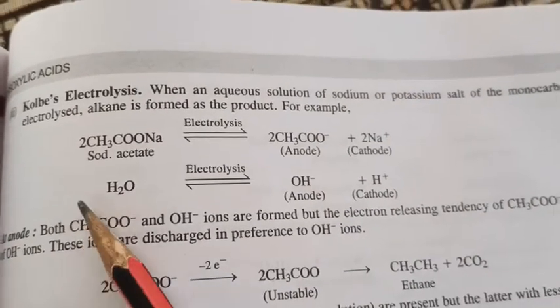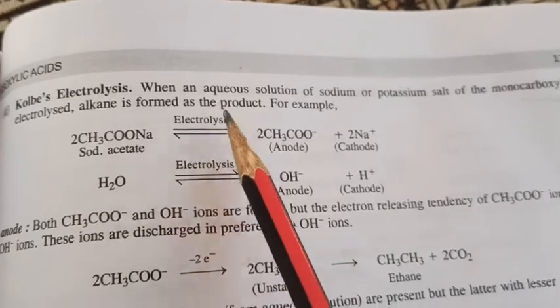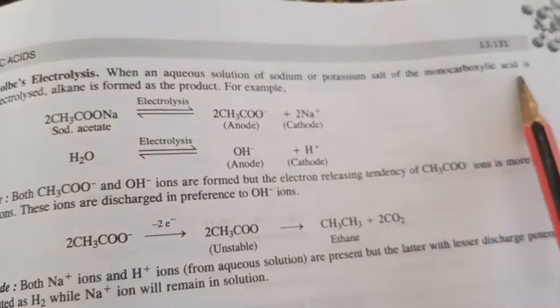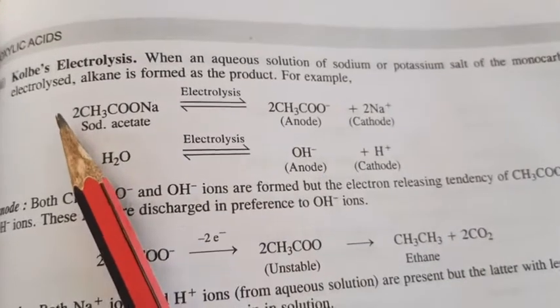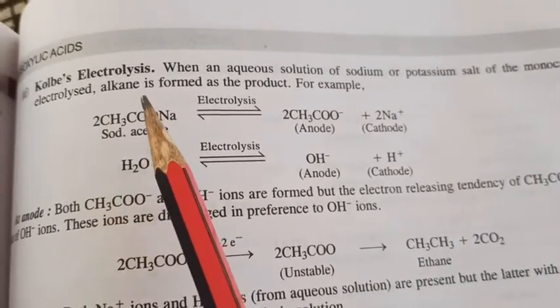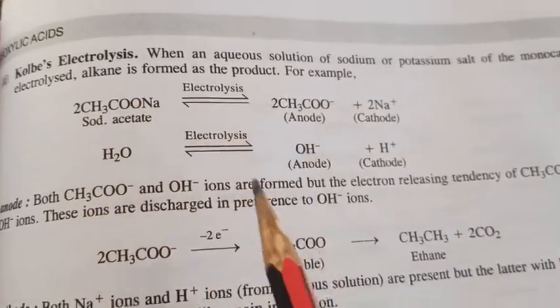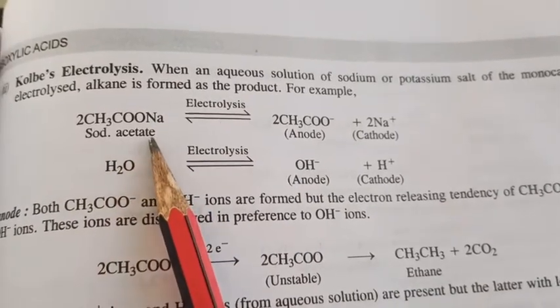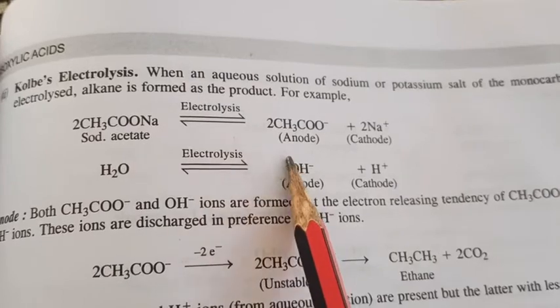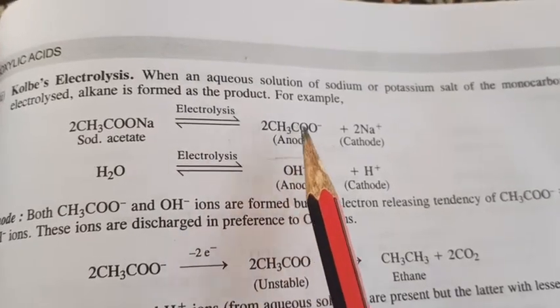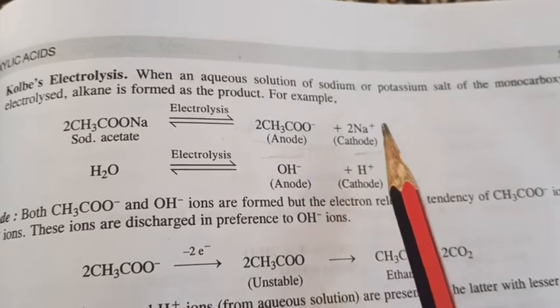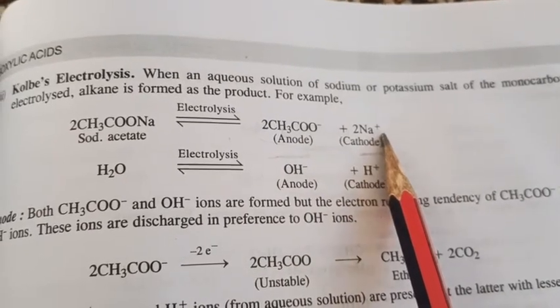Kolbe's electrolysis. When an aqueous solution of sodium and potassium salts of monocarboxylic acids is electrolyzed, alkanes are formed. We are taking the example of sodium acetate electrolysis. At the anode, acetate ions are formed, and at the cathode, sodium ions.